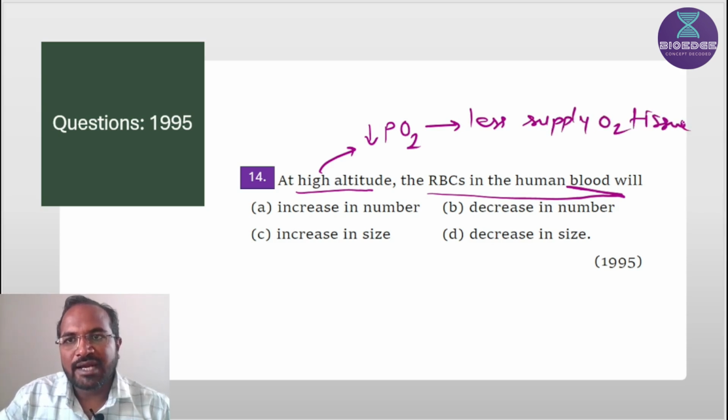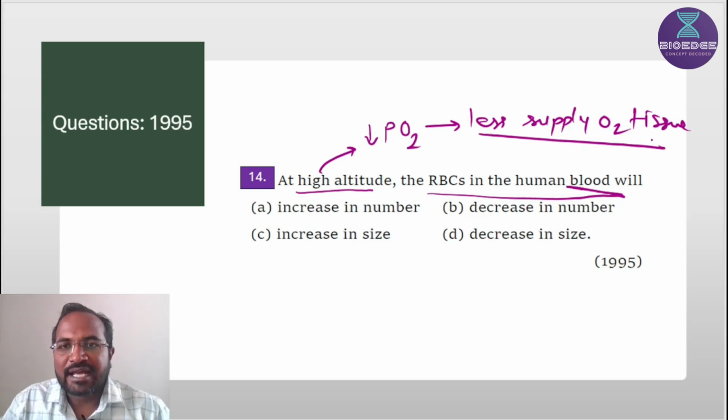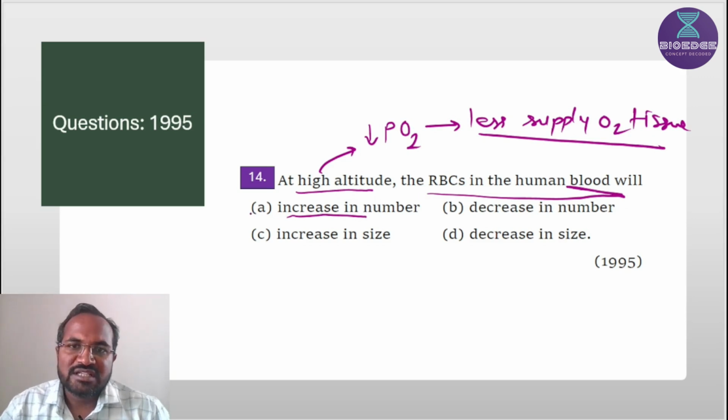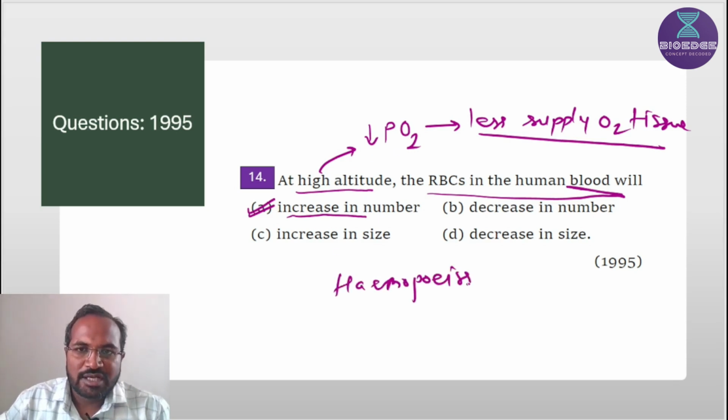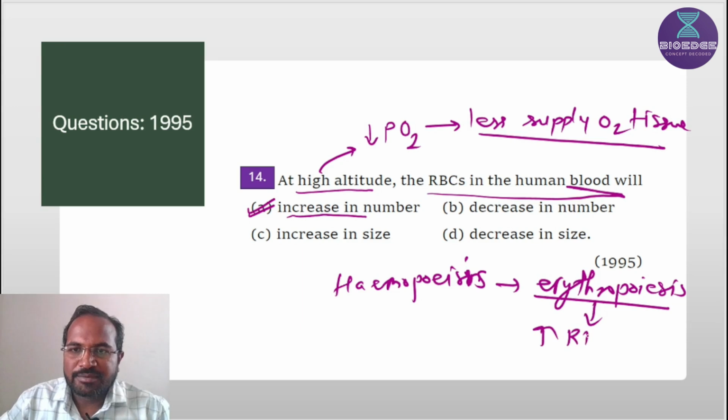And how does the body adapt to this less oxygen supply to the tissue? The body can increase the heartbeat, and it can adapt or acclimatize at the high level. So the first one is the increase in number. So RBC in human blood will increase in number, correct? At a high altitude, the body tries to increase hemopoiesis, and in hemopoiesis the body increases erythropoiesis. So erythropoiesis results in an increase in RBC count.